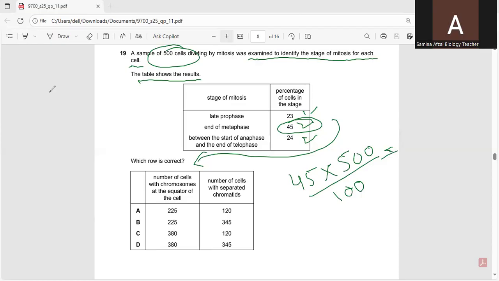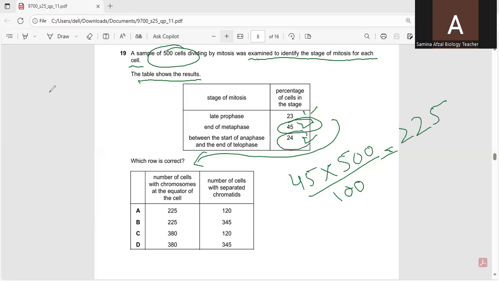So according to this, you can calculate this with the help of a calculator. We will multiply 45 with 500 and divide it by 100. So it will be equal to 225.